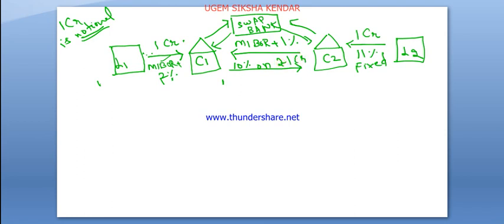This is fixed. C1 to C2 is 10%, because they want a fixed interest rate, and the other wants floating.